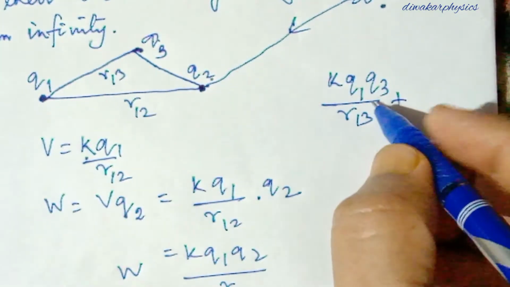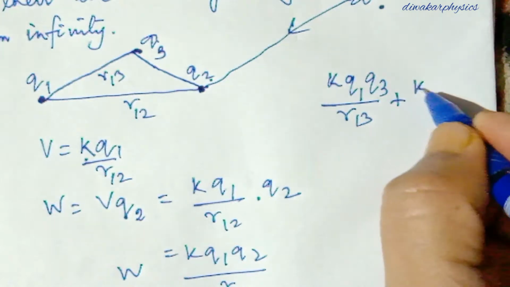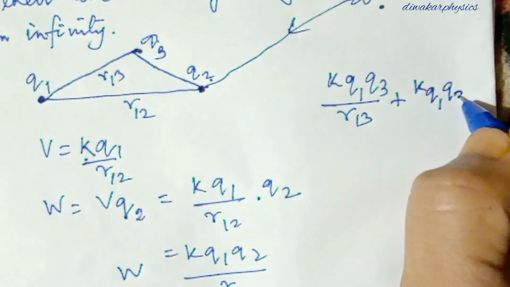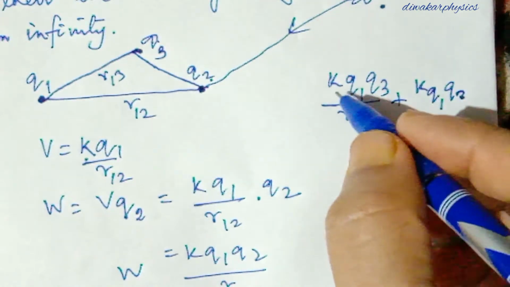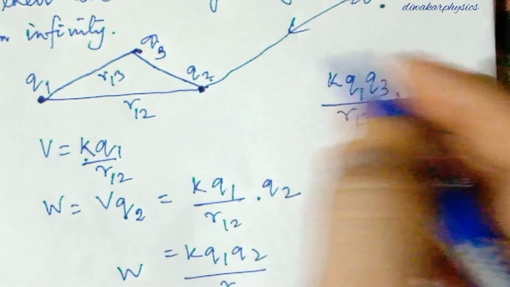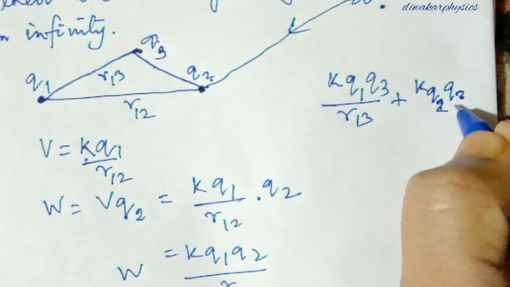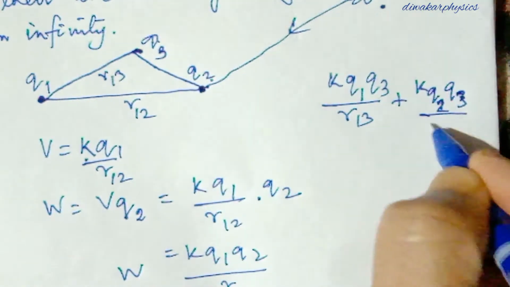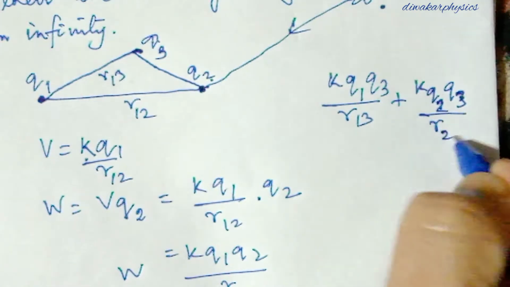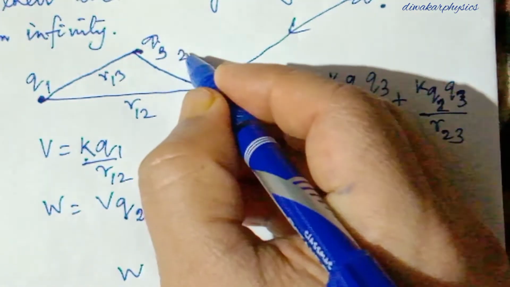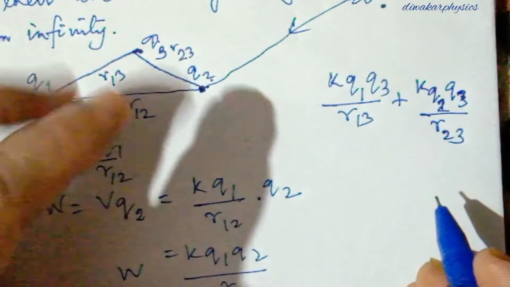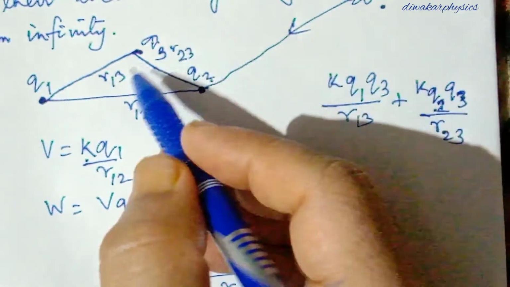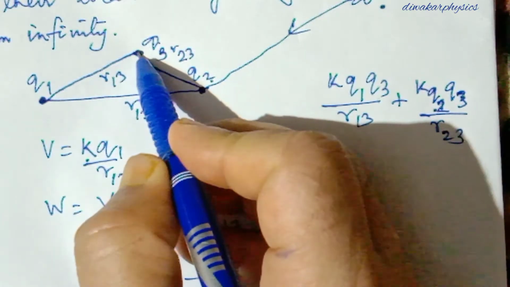See the pattern of the formula: K Q2 Q3 by R23, the distance between them.